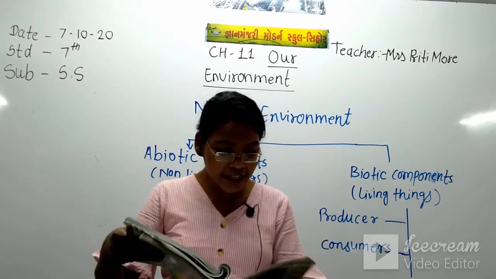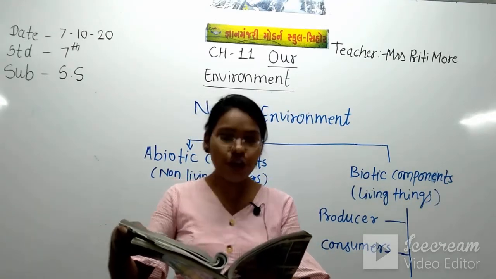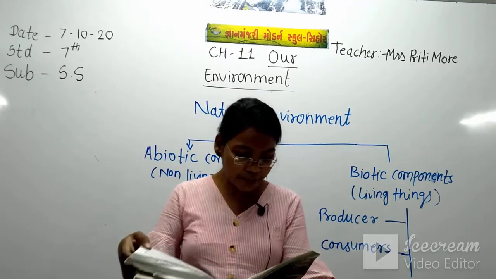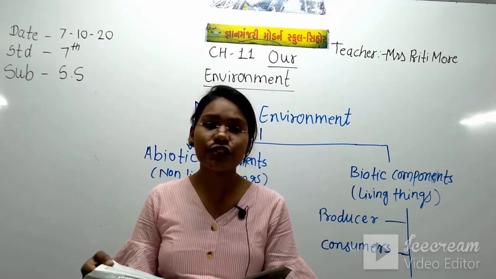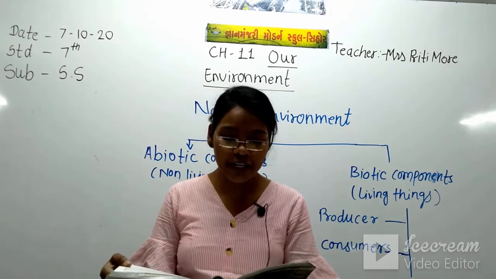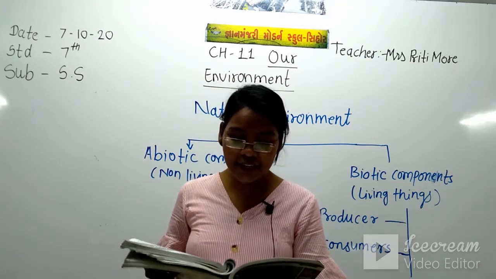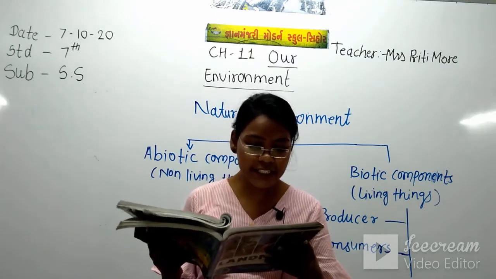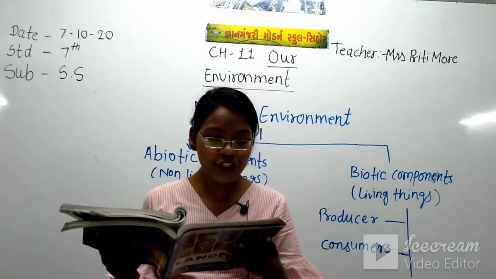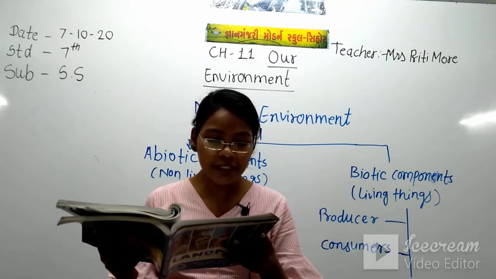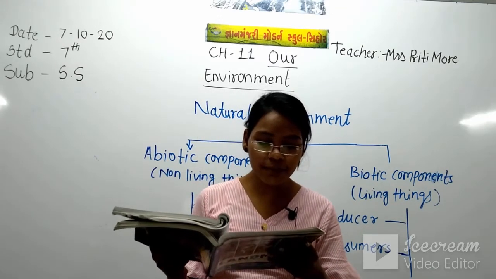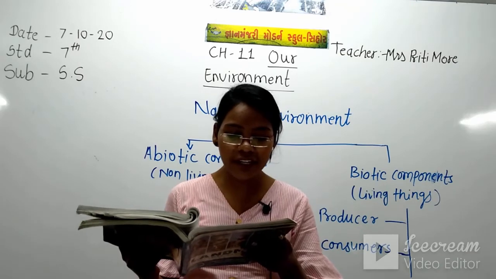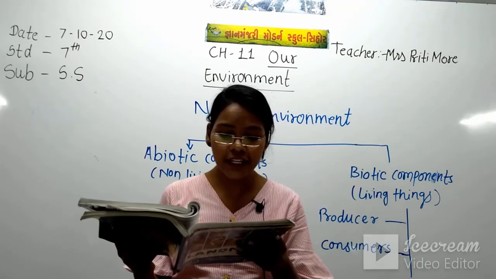So first, the natural environment. Students, you also open page number 112, and there is chapter 11, our environment. So what is there in our environment? Let's see. Natural environment: the immediate surrounding or the conditions in which living beings exist and develop their characteristics make the environment.